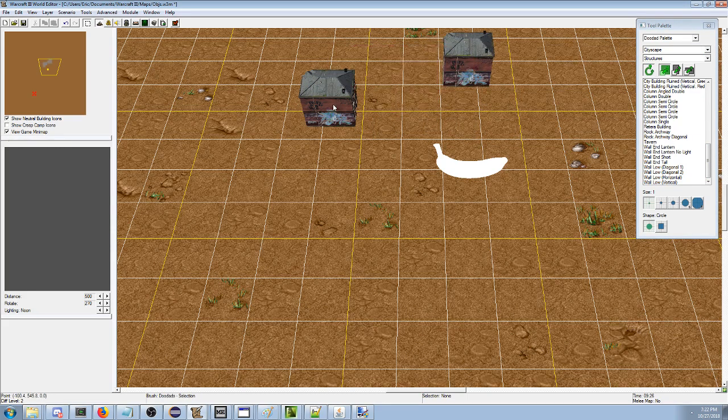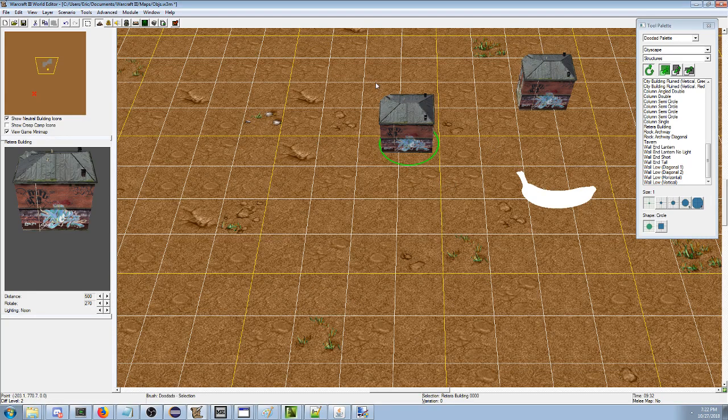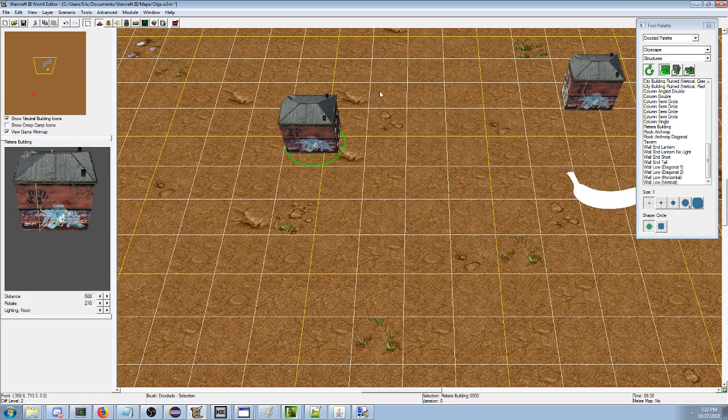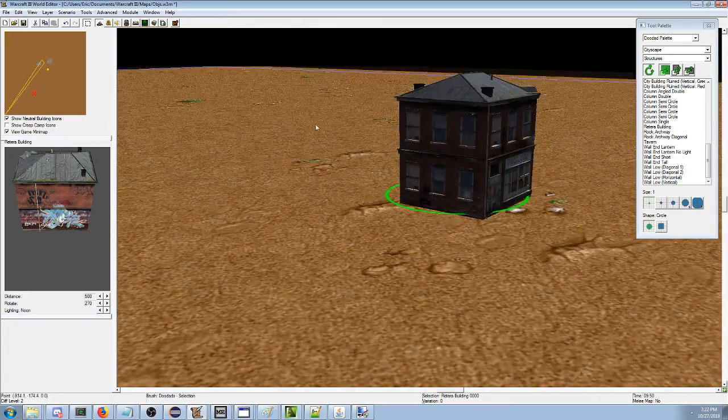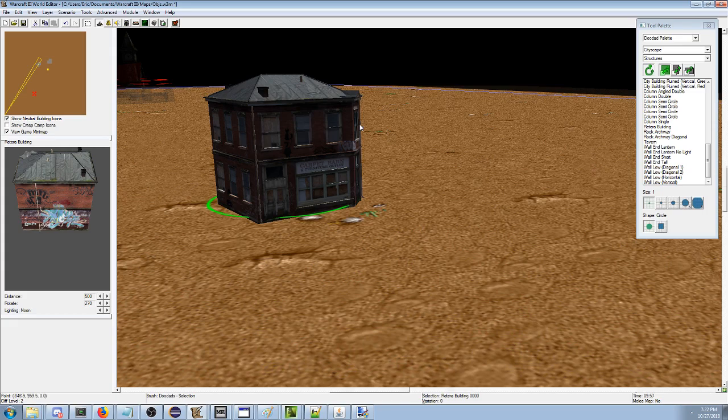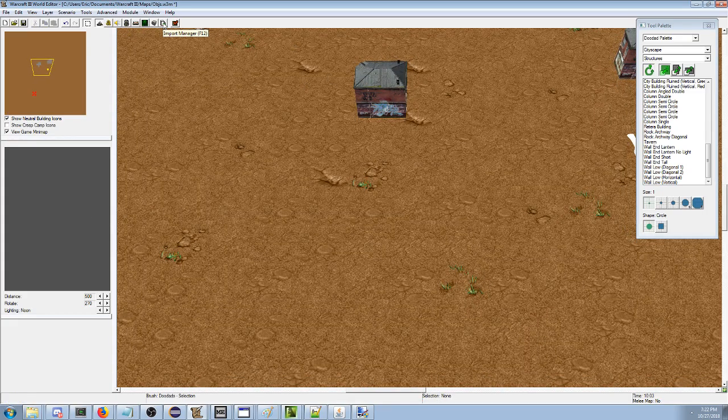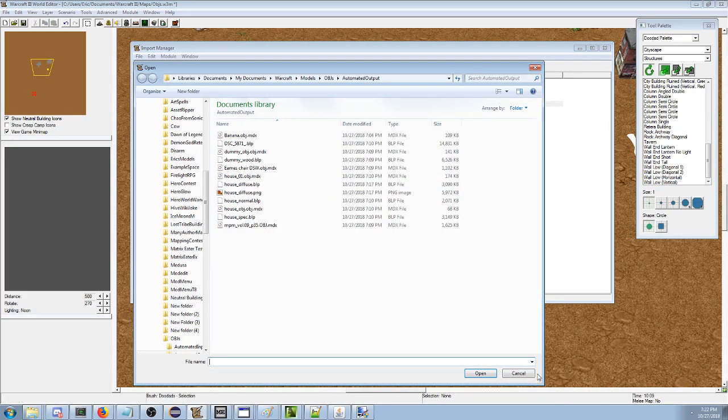Boom. Alright, here's this graffiti building. I got one of those now. Can I rotate it? Doesn't seem to want to let me rotate it. Anyway, that works in Warcraft. That's a building right there. Carpet barn, furniture outlet. Alright. What else? Oh, I guess that's all.